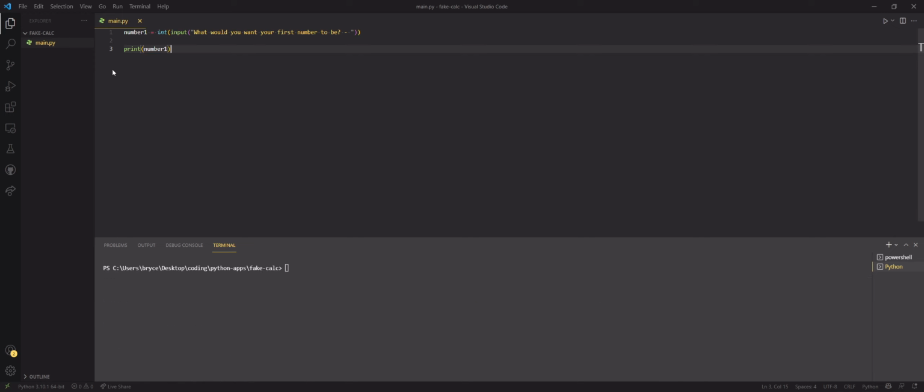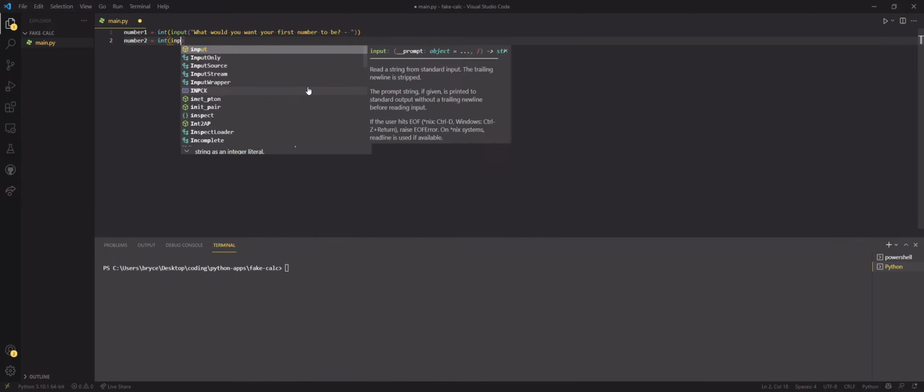Now what we can do is get another number. Number two is equal to the int of the input.